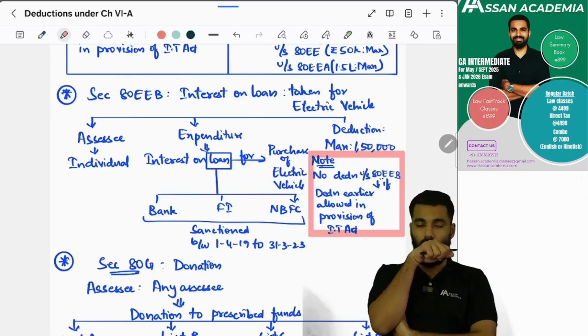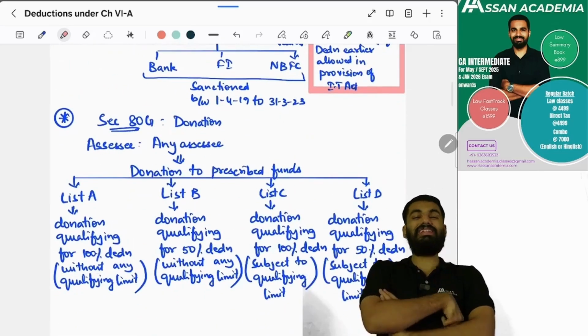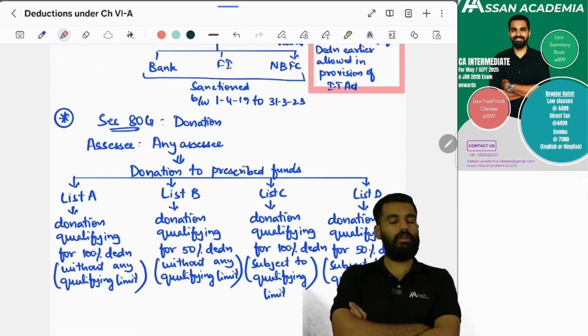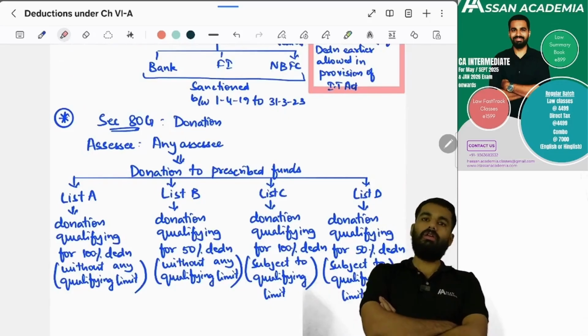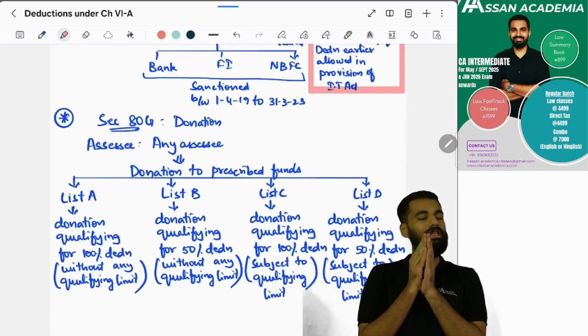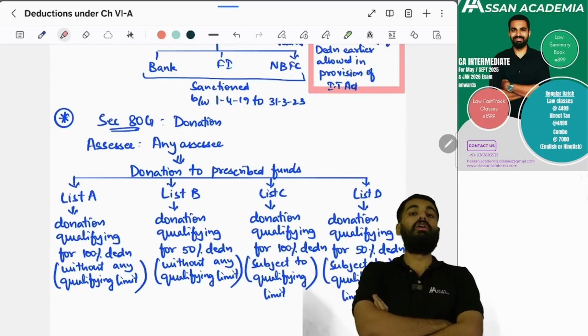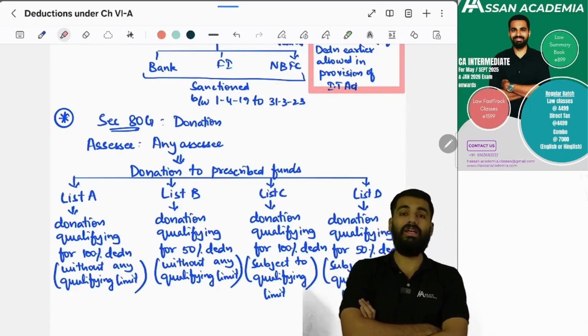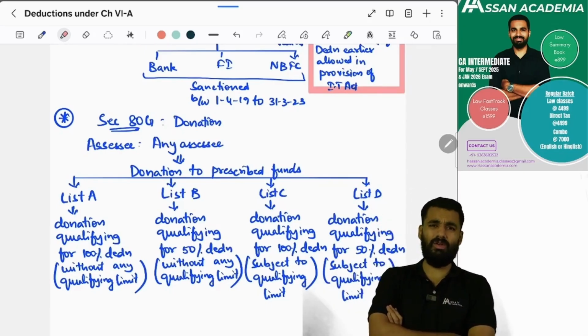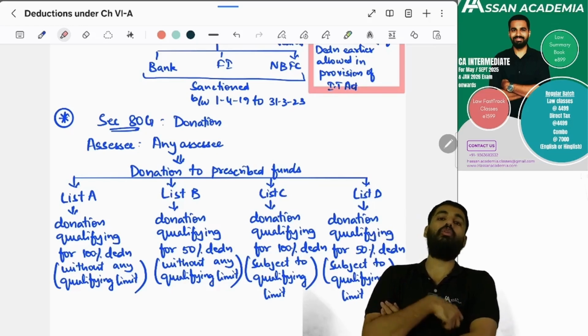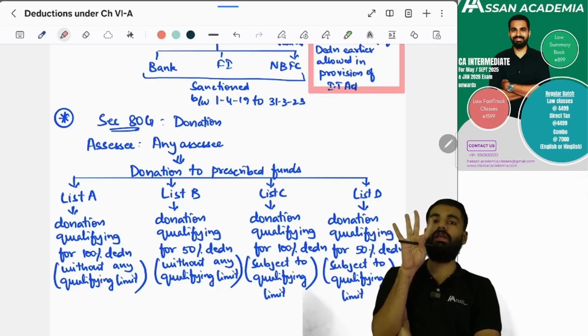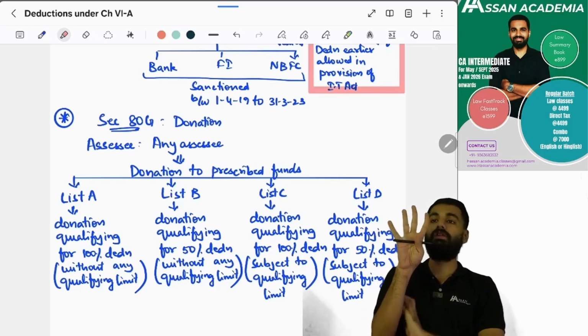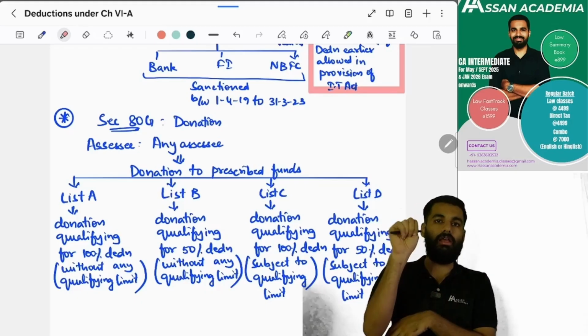Yes, sir. And what is section 80G? 80G is donation, because you are giving a donation. It is applicable to any assessee. Yes or no? And for this, what are the kinds of donations? There are 4 kinds of donations: List A, List B, List C, List D.